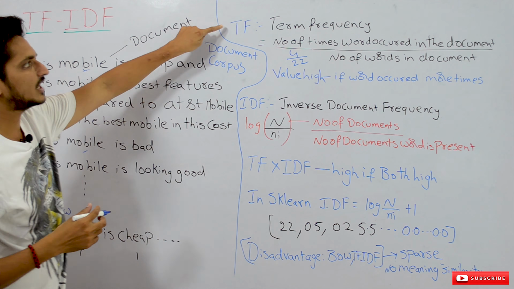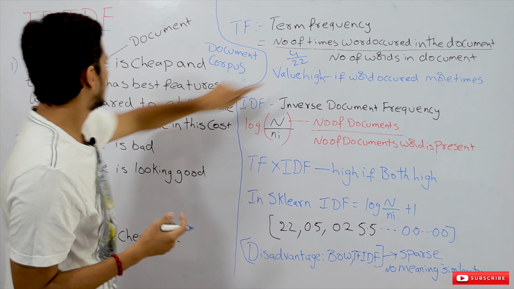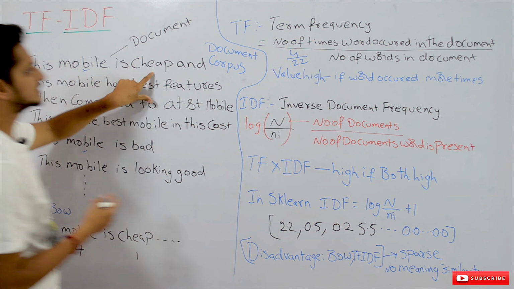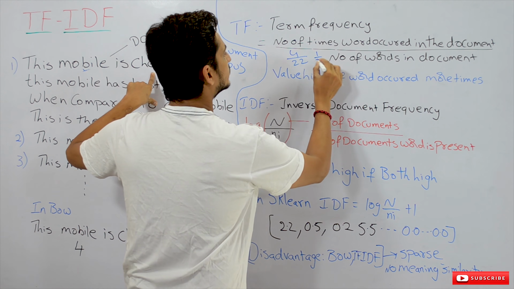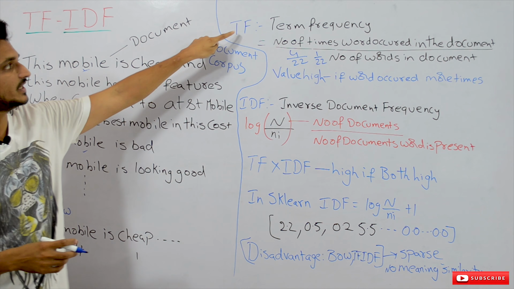What's the TF value of the word mobile? 4 by 22. What's the TF value of the word cheap? 1 by 22. This is how we calculate the TF value.